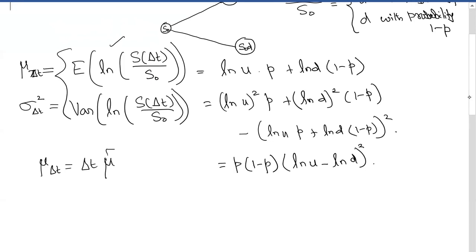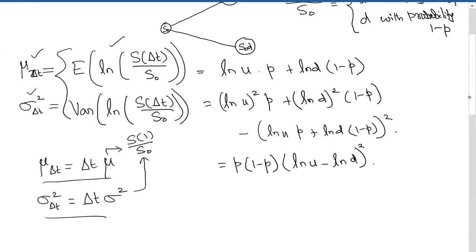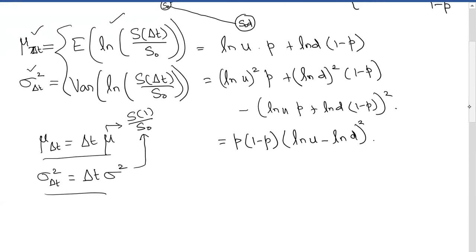What is mu? Mu is the mean of the 1 year stock price. And similarly, sigma delta t square is delta t sigma square. Again, this is the variance of the same random variable S of 1 by S naught. Okay. So in the log normal model, we have taken the mean and standard deviation like this, which is given in terms of the 1 year stock price. Now we match the same thing with this.